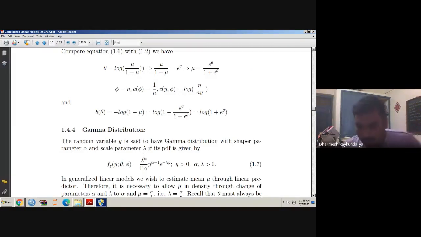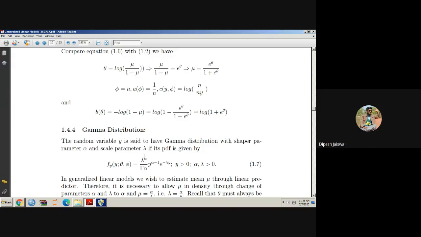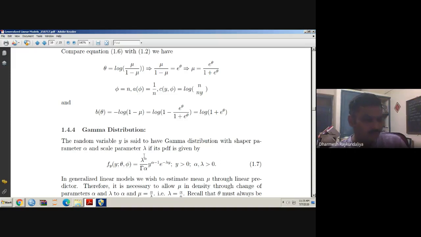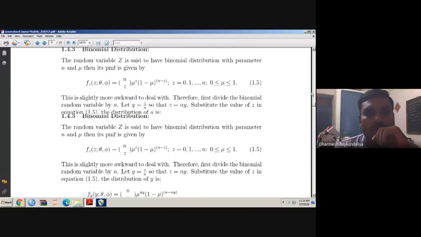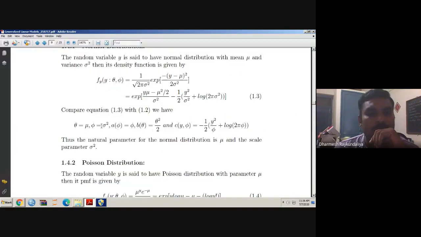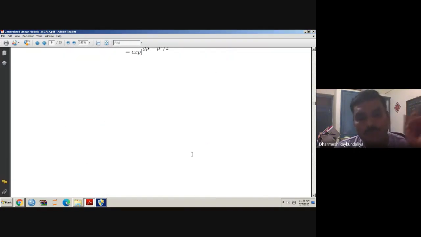So it means that the normal distribution is a member of the exponential family. What is the theta in the normal distribution? Theta equal to mu. What is the b theta? Anybody remember b theta? b theta equal to theta square by 2. In the Poisson distribution, what is the theta?